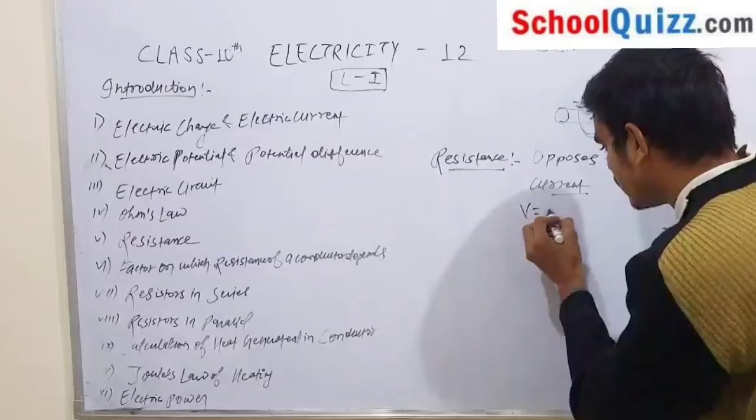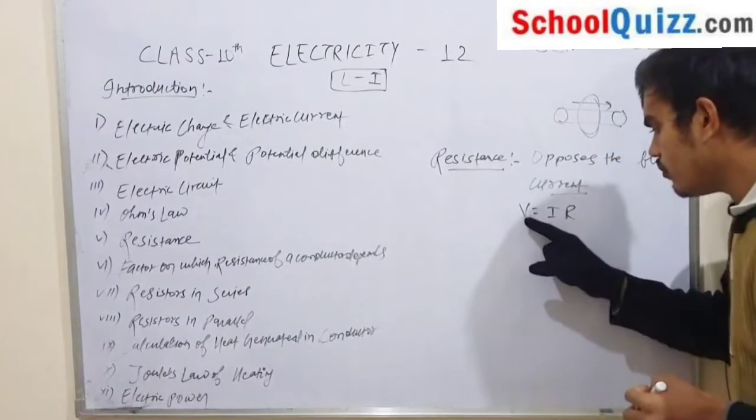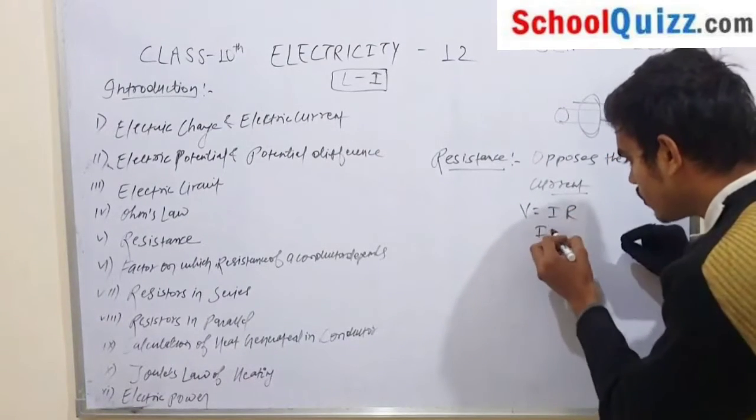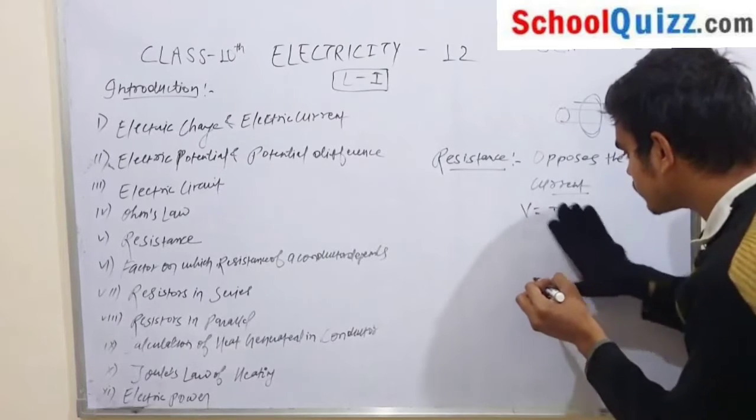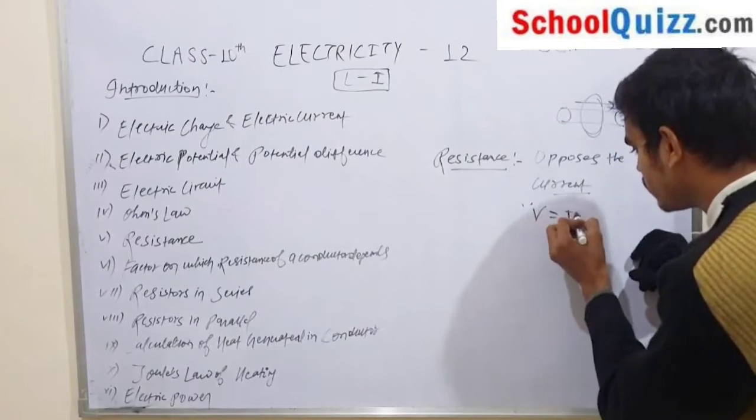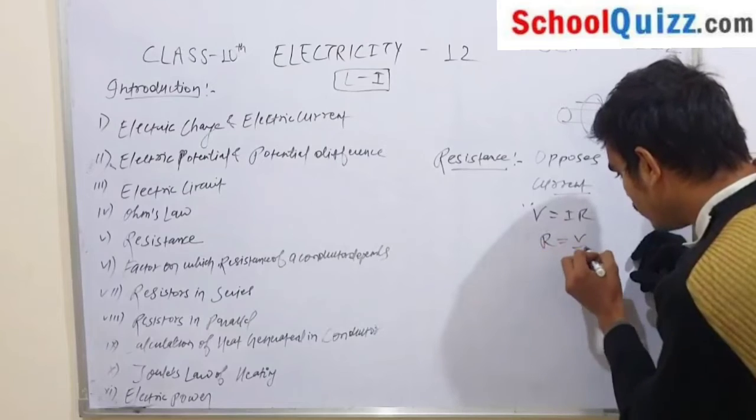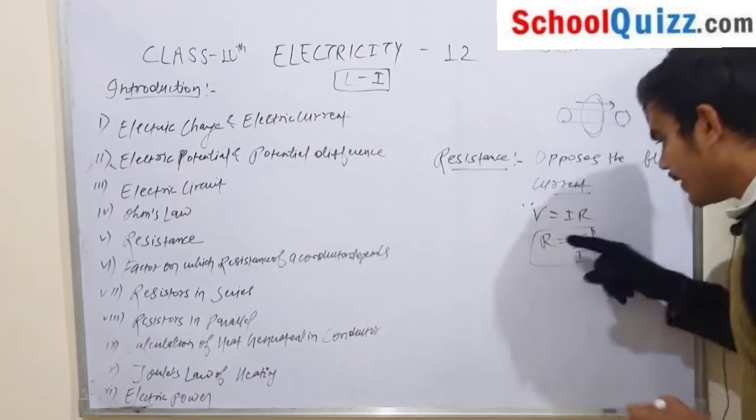And what is the value of resistance? We know that by Ohm's law, V is equal to IR. So I is equal to V by R. From Ohm's law we know that V is equal to IR, so R is equal to V by I. This is what your resistance is.